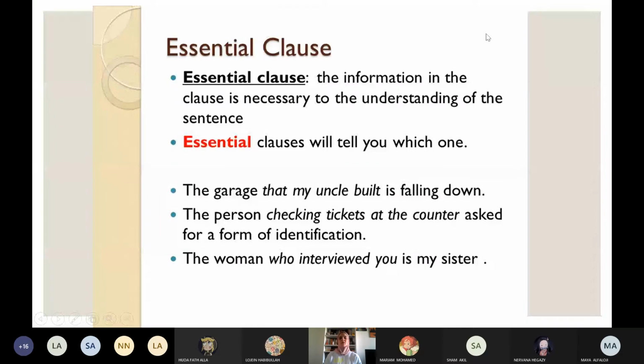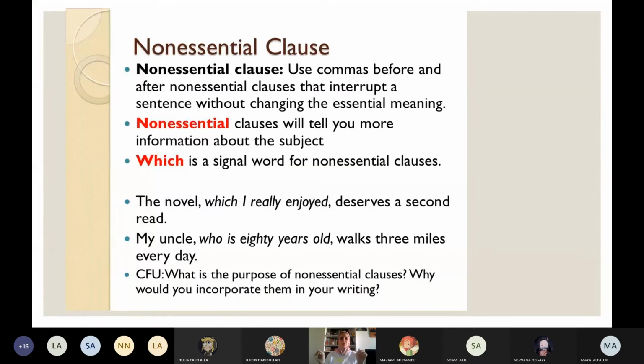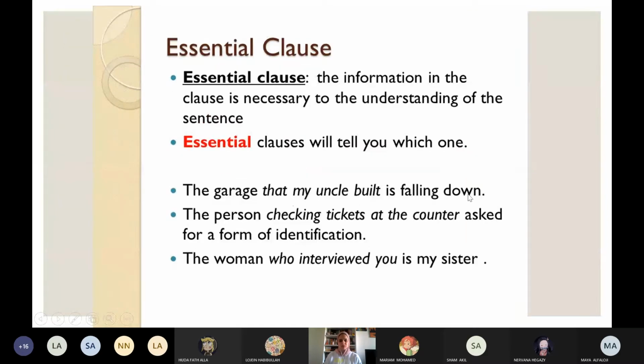For a non-essential clause, I use commas. It is like the appositive, girls. I use a comma before and after the non-essential clauses that interrupt a sentence without changing the essential meaning. It's not important. If I eliminate it, it's okay. So clauses will tell you more information about the topic. Here, girls, "the garage that my uncle built is falling down." The garage is falling down, and in the middle came "that my uncle built." Here, "that my uncle built" gives me more details about the garage. It's very important to know which one is falling down.